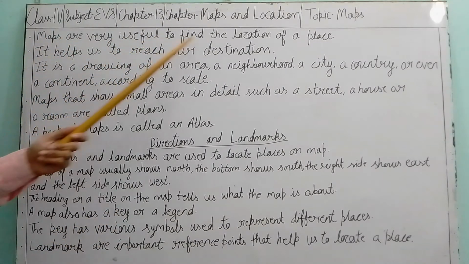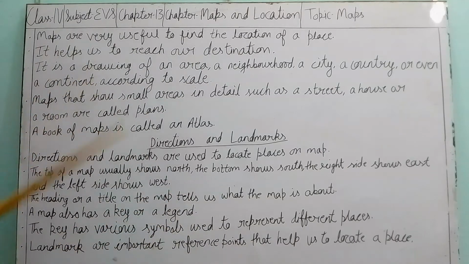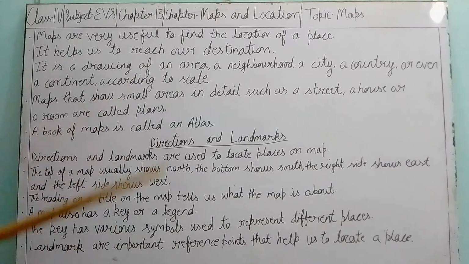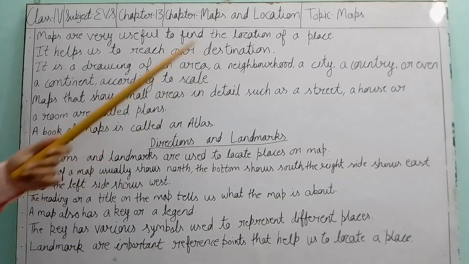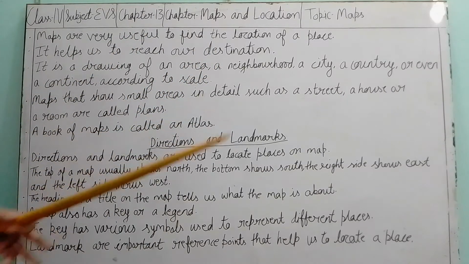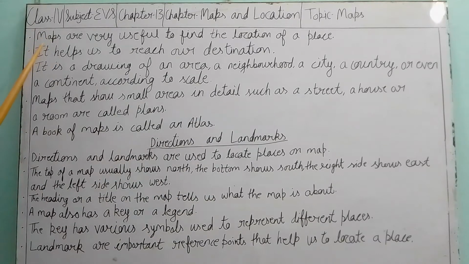Maps are very useful to find the location of a place. With the help of this map, we can easily find a particular location anywhere on the earth. If we have the map, we can easily find the place where we want to go. It helps us to reach our destination. The place where we are making a target to get to, or where we want to go for work, is the destination. So maps help us to reach our destination.